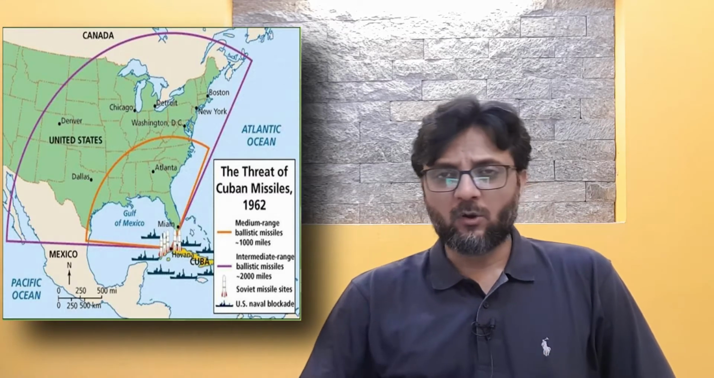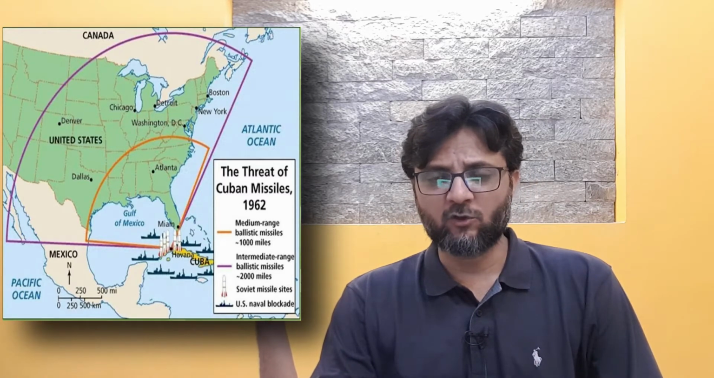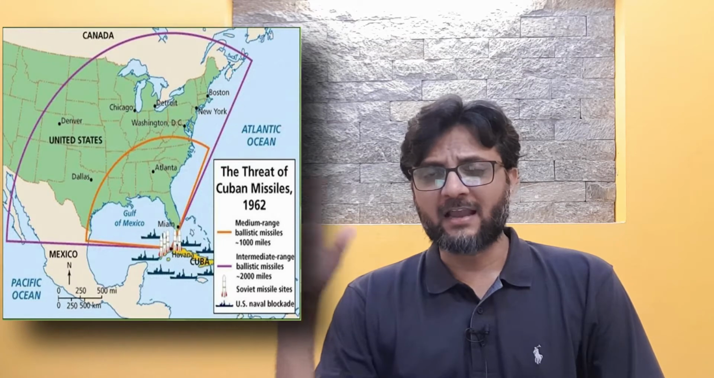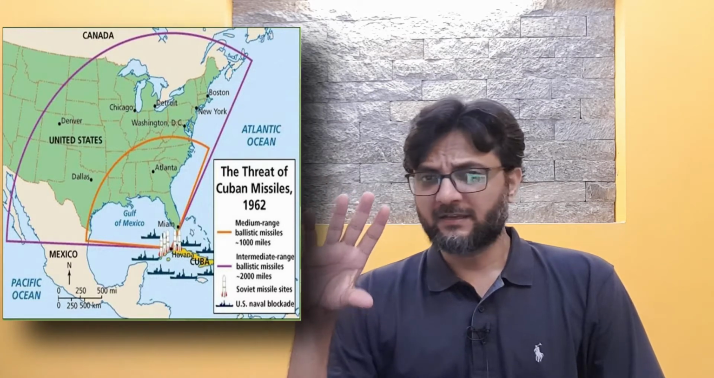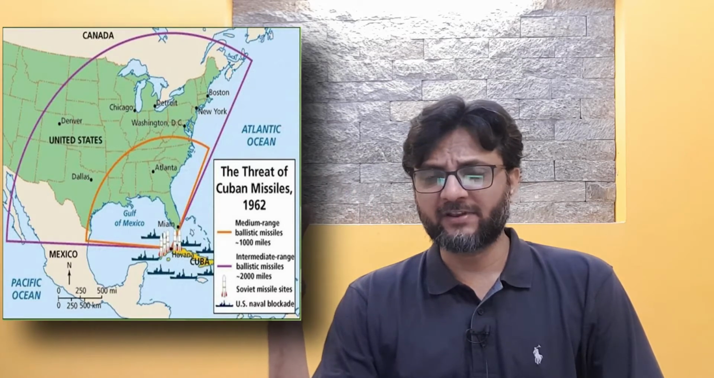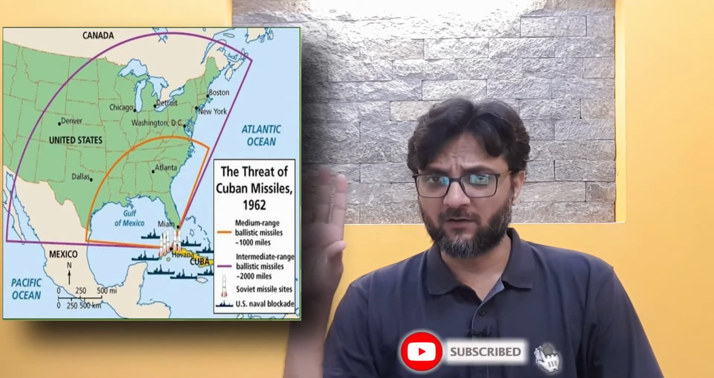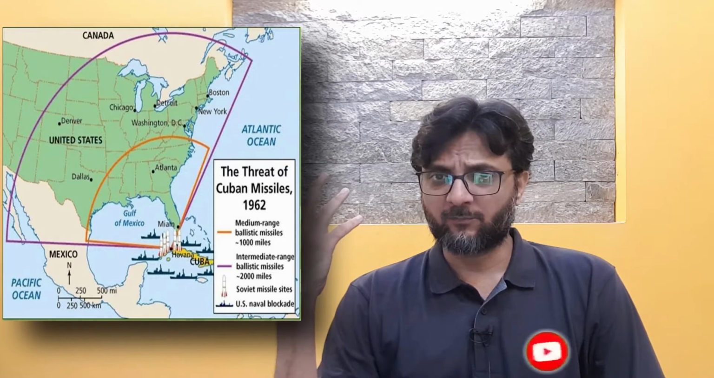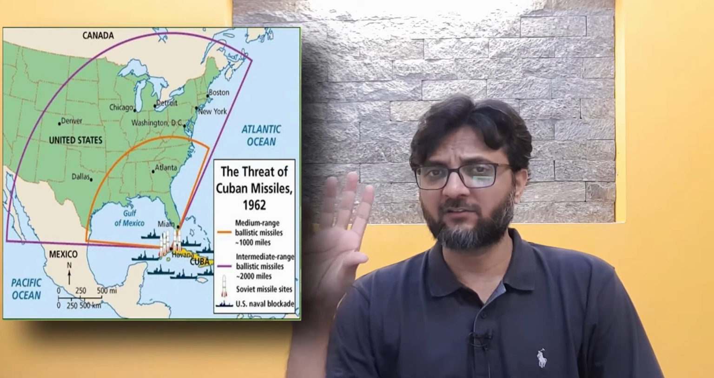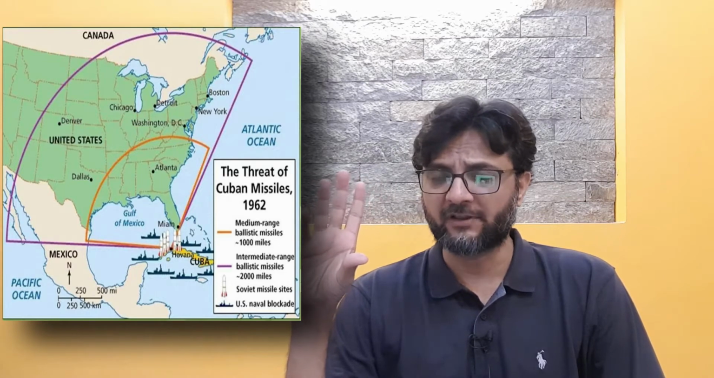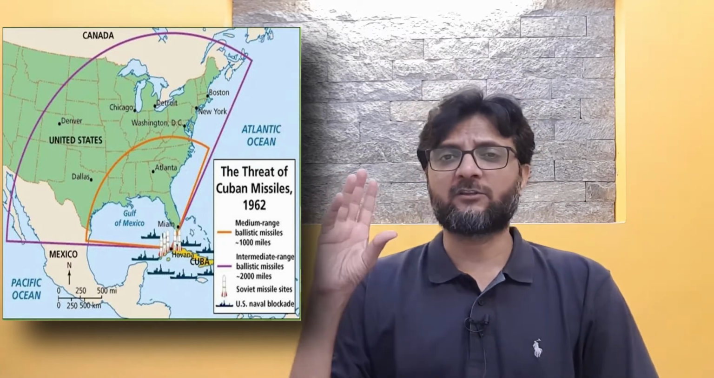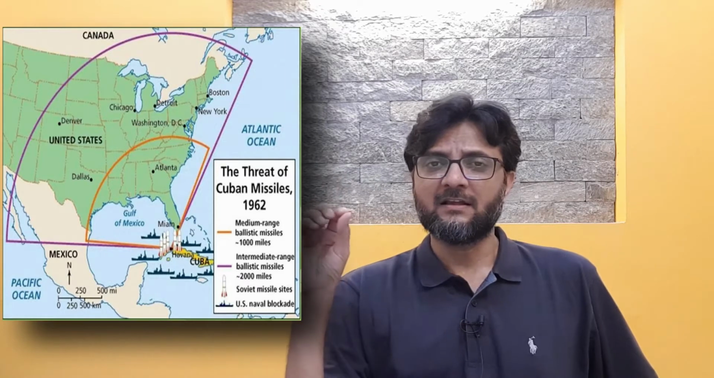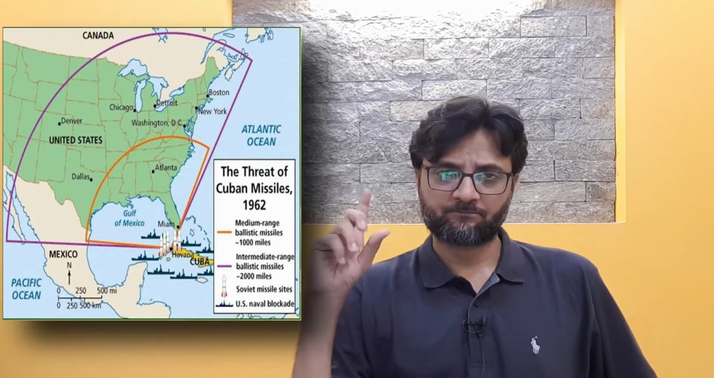So what happened in Cuba? The Cuban Revolution occurred in 1958, and Fidel Castro became the ruler of Cuba, and he was a communist as well. So he was pro-socialist, and in the backyard of the United States of America, now there was a socialist country, and the United States of America thought of it as a satellite of the Soviet Union.